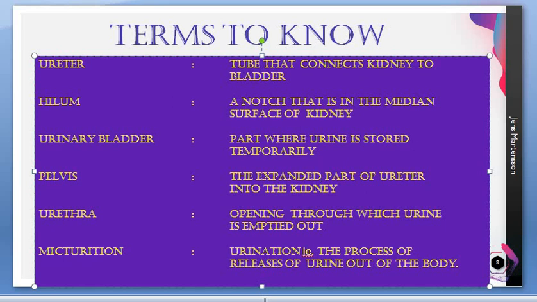In between, we have studied two more things: the sphincter muscle, which is responsible for the control of expulsion of urine, and the movement of urine through the ureter, that is peristaltic movement. So these are all the things that we have studied.